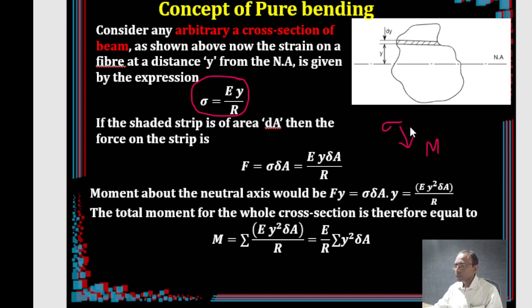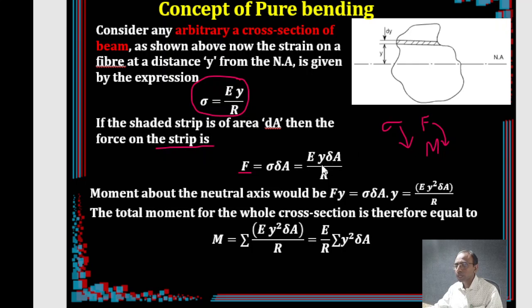In between there is force, and from force you calculate moment. Sigma we have with us, so simply multiply with the strip area to get the force on the strip. So force in the strip is nothing but sigma times delta A.